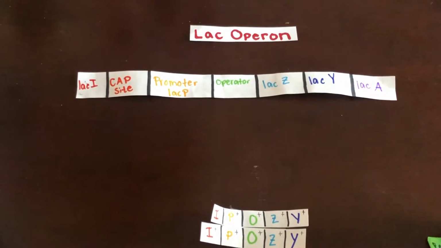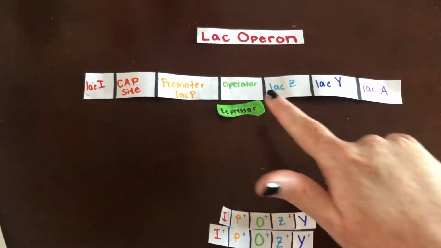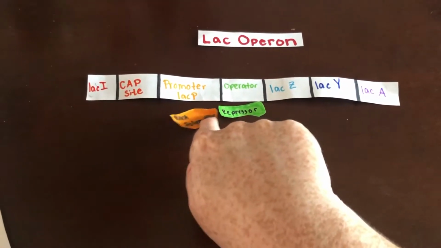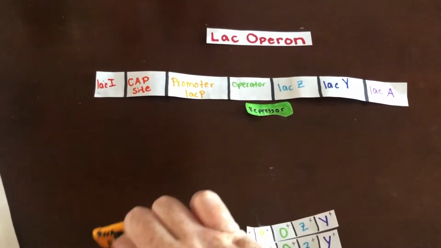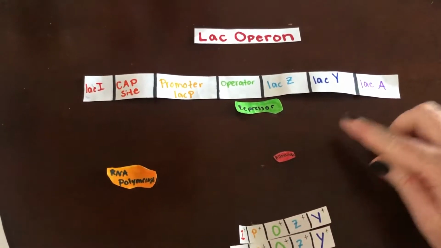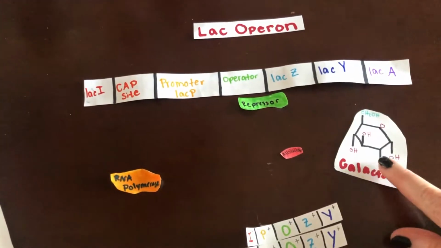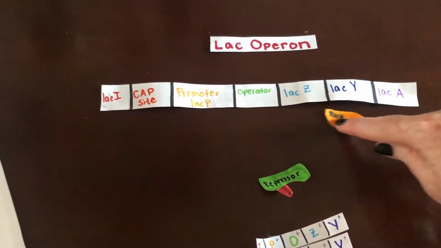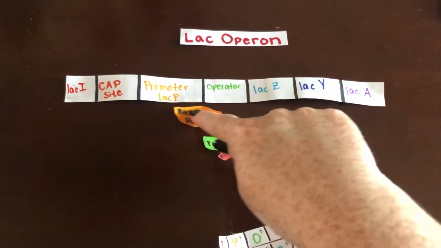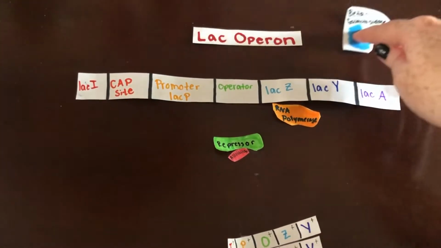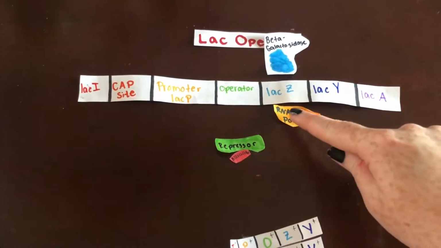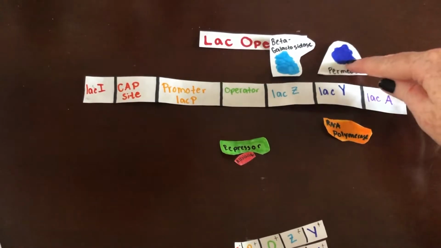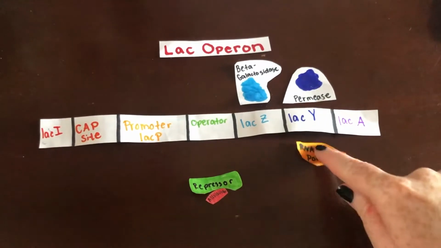The lac operon is an example of a negative inducible operon, meaning a repressor is always attached and mostly prevents transcription until another molecule, allolactose, binds to the repressor and releases it from the operon to allow RNA polymerase to bind to the promoter and transcribe. LAC-Z encodes for beta-galactosidase, LAC-Y encodes for permease, and LAC-A encodes for transacetylase.